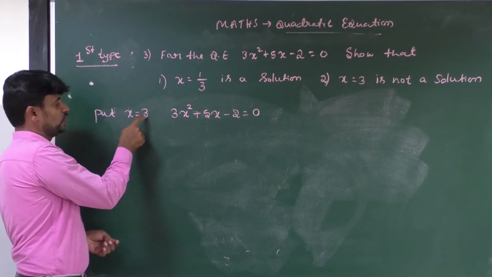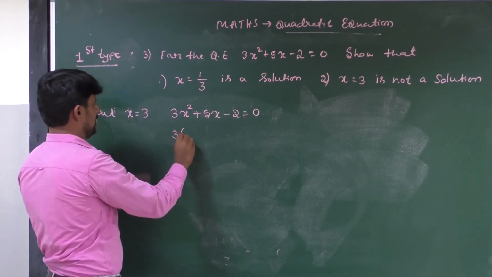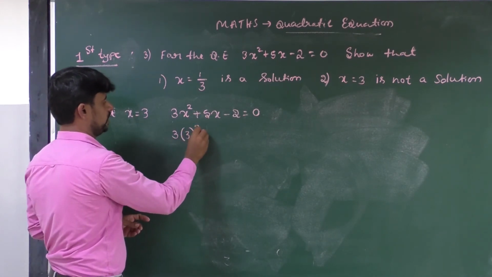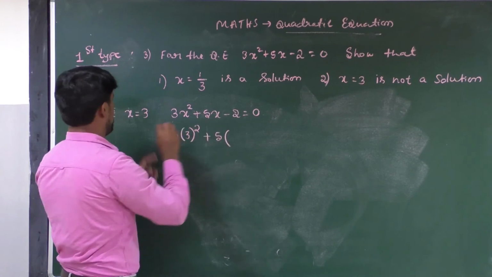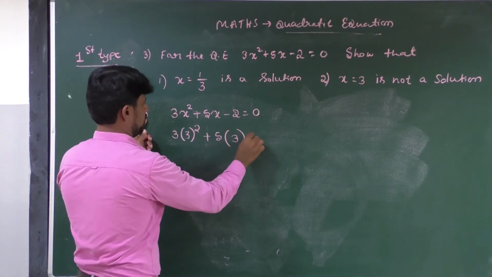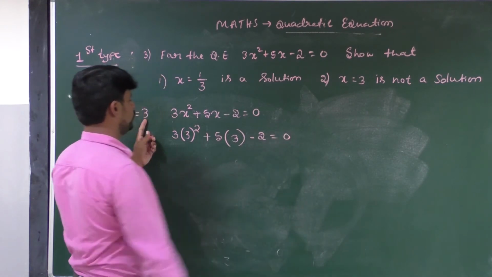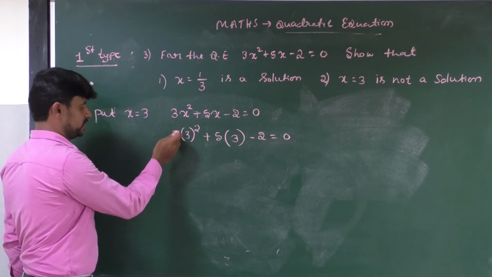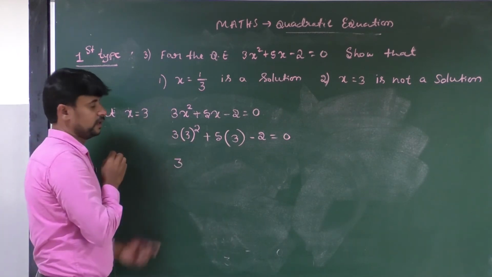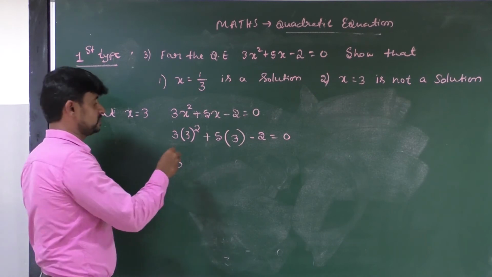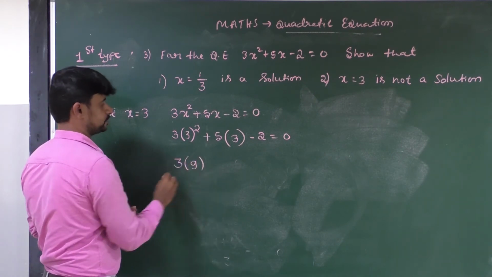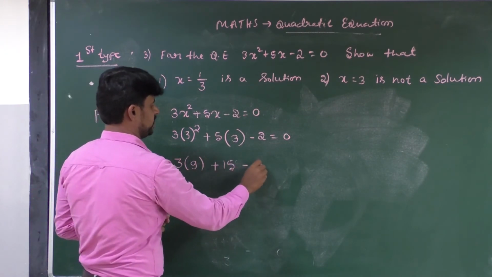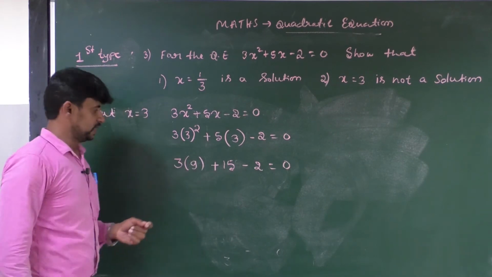Here the value of x equal to 3. Then substitute the value of x in the place of x squared and x. Then it becomes 3 into 3 square plus 5 into, what is the value of x? 3, minus 2 is equal to 0. What can we do in the next step? Very simple. 3 is there, write as it is, 3 square. 3 square means 3 3s are 9. Plus 5 3s are 15. Minus 2 is there, write as it is, minus 2 is equal to 0.